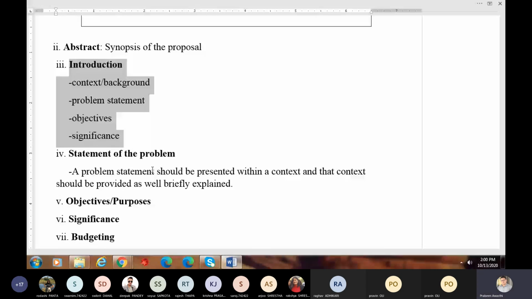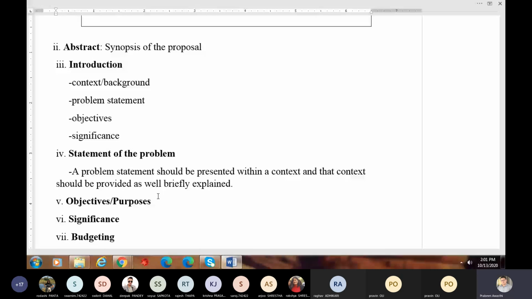Then objectives. So in a proposal, one thing you should remember is that each and everything is connected to the rest of the things here. Look, the introductory section includes context, background, problem statement, objectives, significance. Then you have separate parts: statement of the problem, objectives, significance, these things as well.